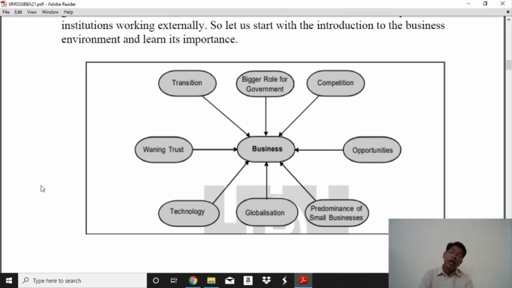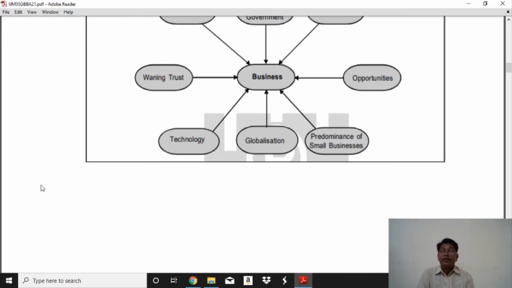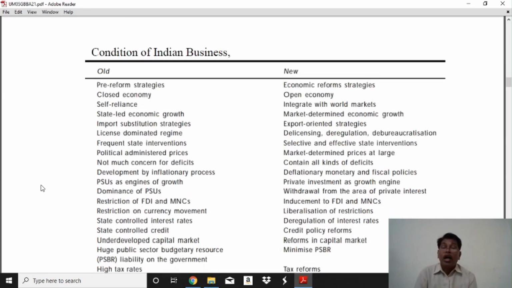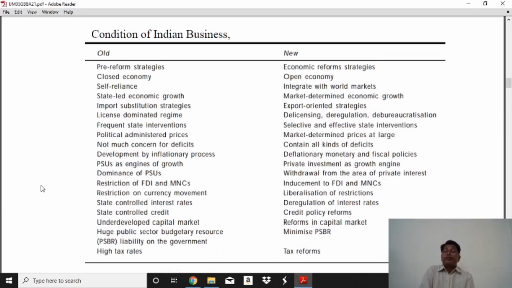Characteristics, again, of our economy. In every business situation, here I want to share the new and old situation. There are two parts, the old situation and the new situation, which shape our business and economy. Here the old situation is the pre-reform strategy.